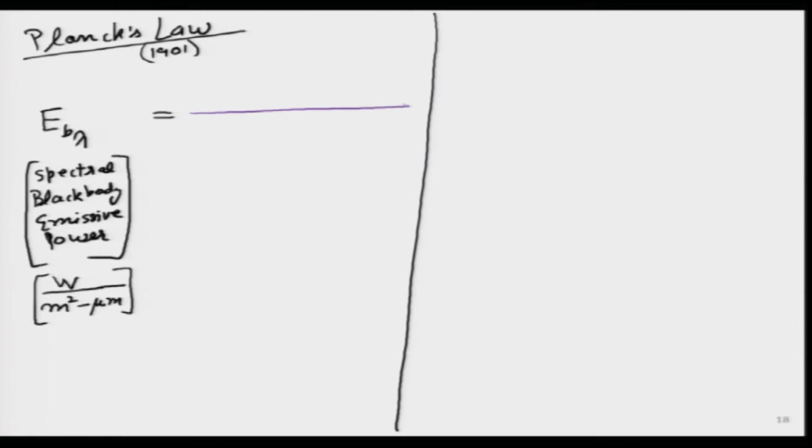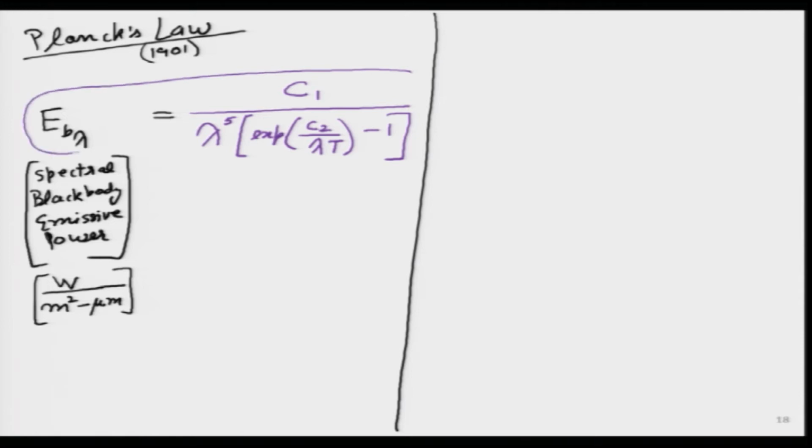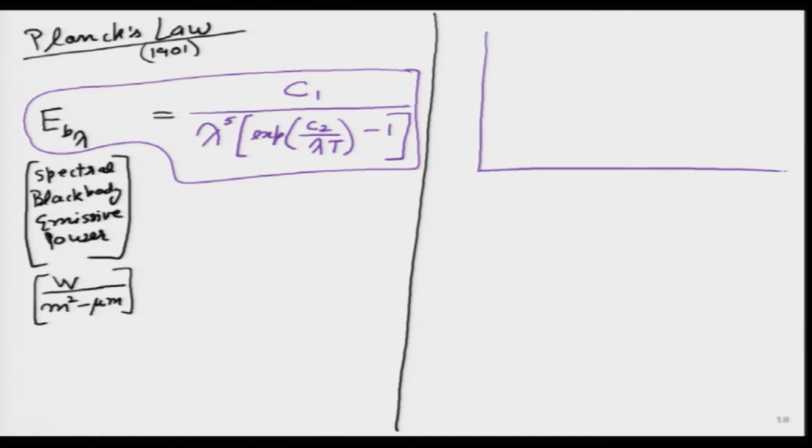Now, let me write this equation. There is a constant in the numerator, then the denominator has lambda to the power 5, then there is an exponential function over here, then another constant C2 divided by lambda T, then minus 1. So, this whole thing is very interesting. I will explain it in just a little while. Why is it interesting? Maybe I will draw it over here.